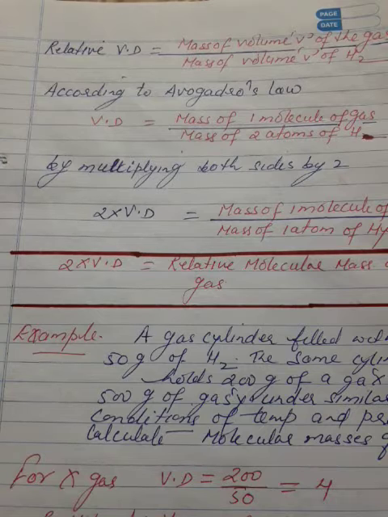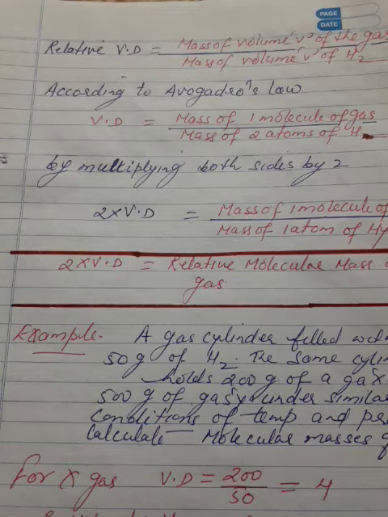We already know that one molecule of hydrogen gas contains two atoms of hydrogen. So in place of one molecule of hydrogen gas, we can also write mass of two atoms of hydrogen. Now by multiplying both sides by 2, what will we get? 2 into vapor density is equal to mass of one molecule of a gas or vapor divided by mass of one atom of hydrogen. So what is relative molecular mass?